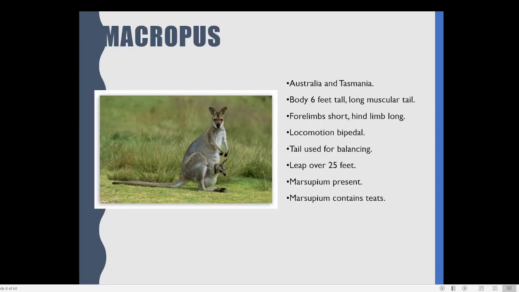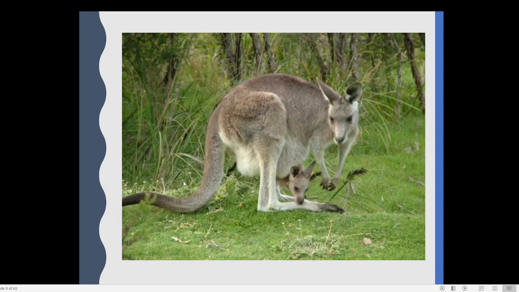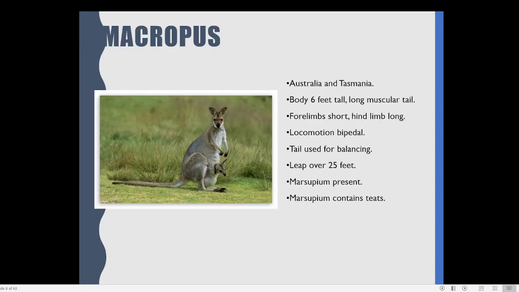Here you can see that the tail is actually used for balancing. The tail is an organ for balancing. That is also shown in this picture. That is because it is very strong, very long and very powerful. So that is why the tail is used as a balancing organ. Then the animal is capable of leaping. Leaping means jumping over a distance of up to 25 feet.